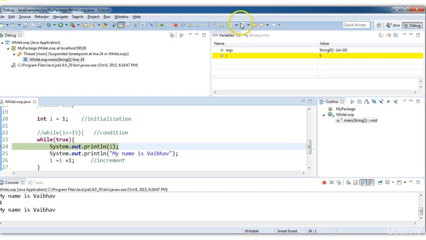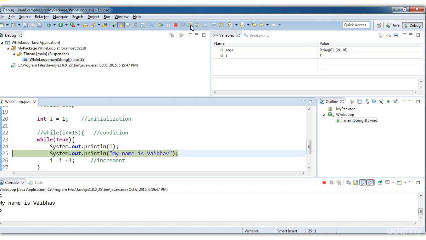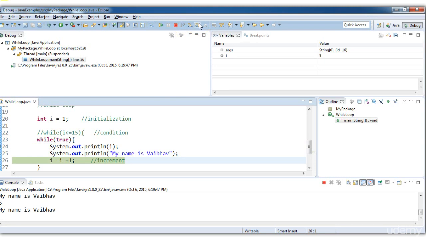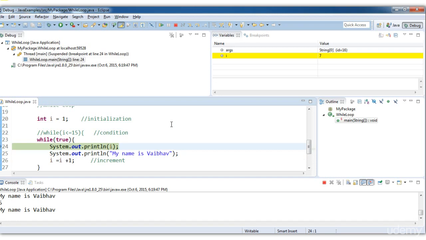Let me check the symbol. Step over, step 5. The symbol is not working. F8. The program is executed. So this is how you can debug it step by step using this debug perspective.